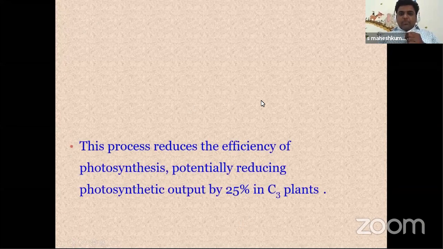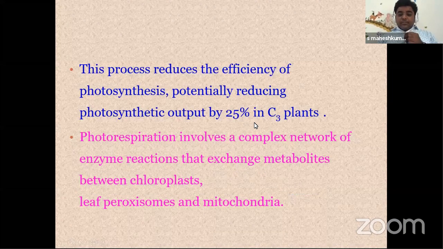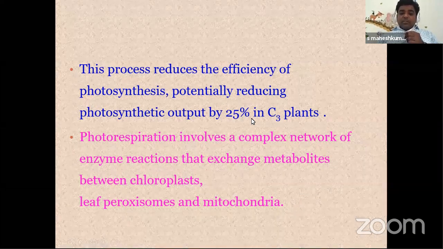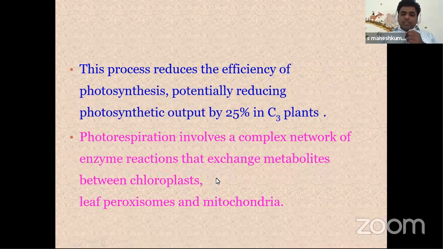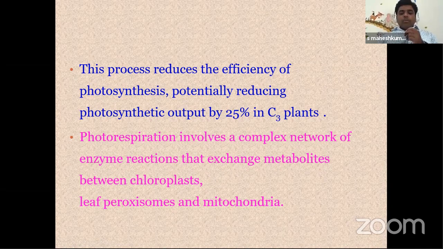This process reduces the efficiency and potential, reducing photosynthetic output by 25%. Means 75% is recovered, 25% will not be recovered. It is a very wasteful process for C3 plants. Photorespiration involves a complex network of enzyme reactions that exchange metabolites between chloroplasts, peroxisomes, and mitochondria. Means in this process, three organelles are involved, that is chloroplast, peroxisome and mitochondria.